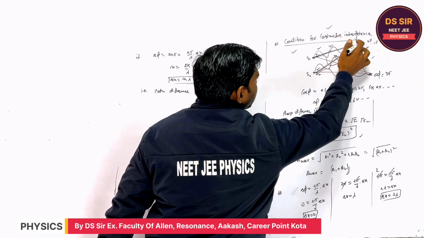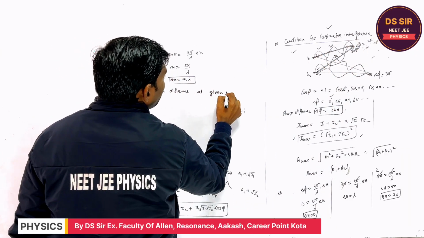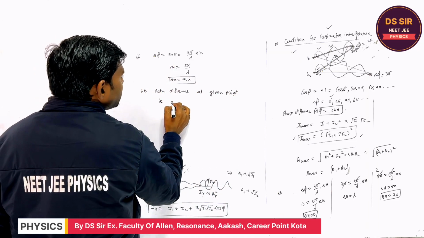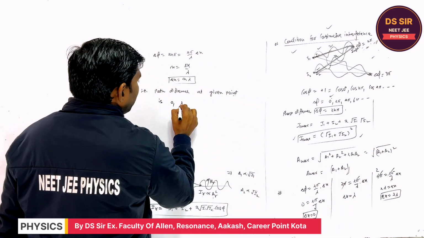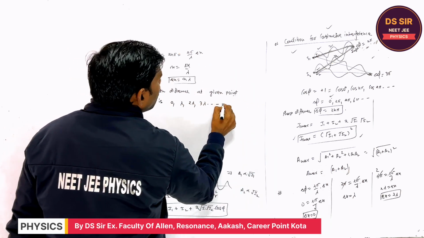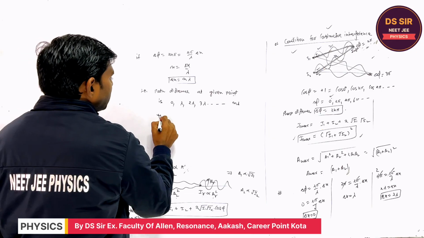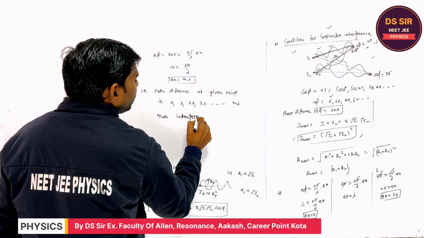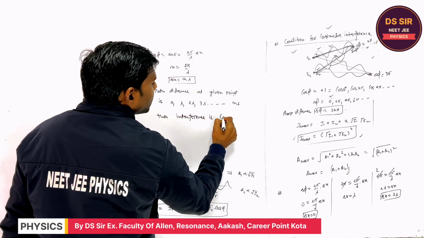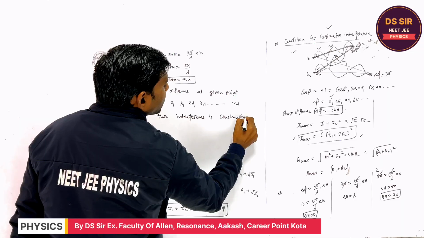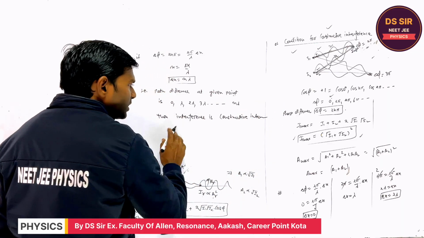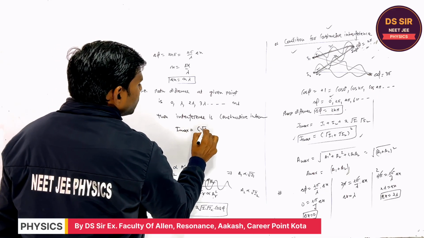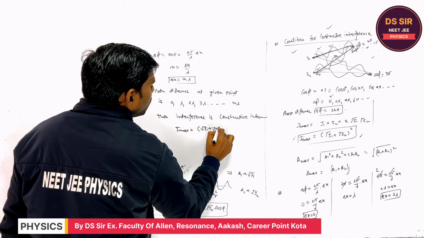So if the path difference at a given point is either 0, lambda, 2 lambda, 3 lambda, or n lambda, then the interference is constructive interference, and the intensity is maximum, (root I1 plus root I2) whole square.